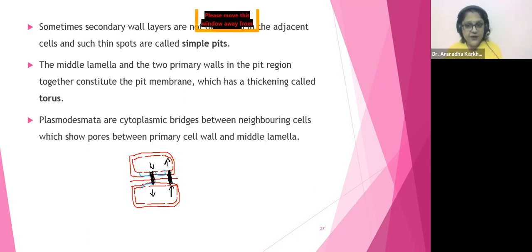And they are very important. They are very important. So where is torus present? Where is this torus present, my dear?